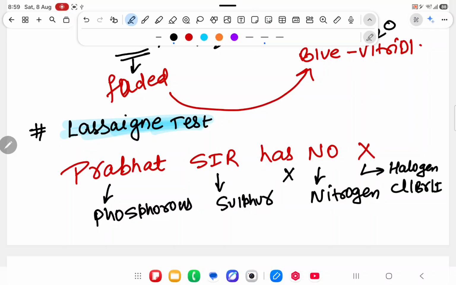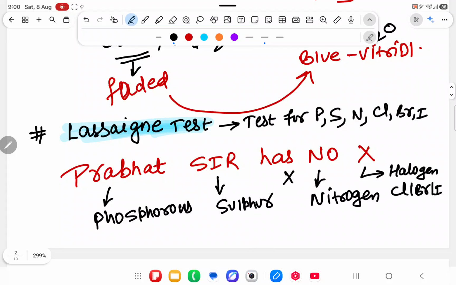Understood the point? So Lassaigne, see, directly I can write that Lassaigne has given the test for phosphorus, sulfur, nitrogen, chlorine, bromine, iodine, fluorine no. Fluorine is not there, so don't worry about it. Chlorine, bromine, iodine.